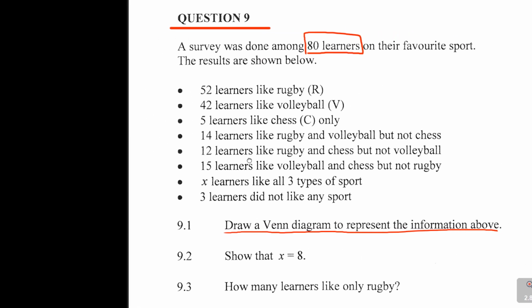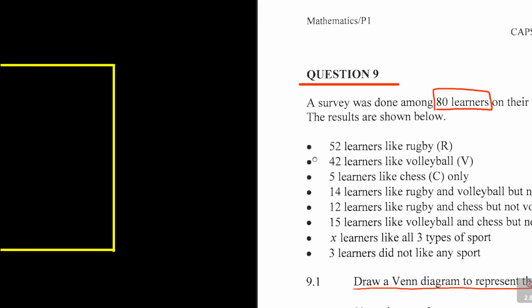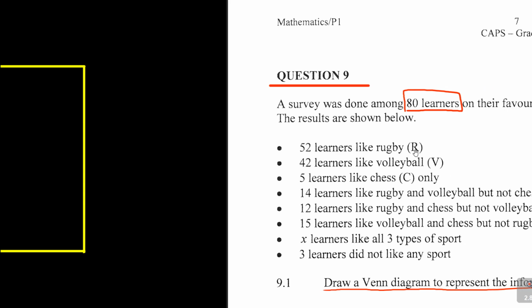Now let's come back to this. If they say draw a Venn diagram, you come up with a nice rectangle like that, big enough to fit all the information that they've given. And then with that being done, you saw that they mentioned how many sports? They mentioned 3 sports, which is the rugby, the volleyball, and the chess.